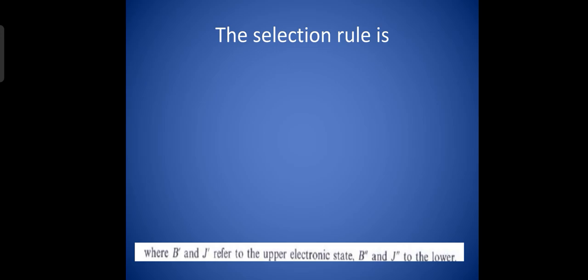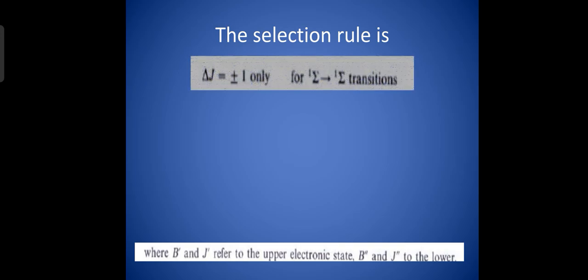In order to know the spectral line or the wave number of the spectral line, the selection rule used is delta J is equal to plus or minus 1 only for sigma to sigma transition. Sigma transition is from the orbit which is nearer to the nuclei, so from s orbital to s orbital.